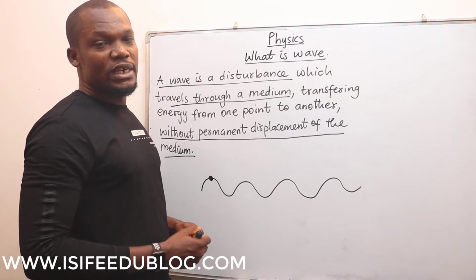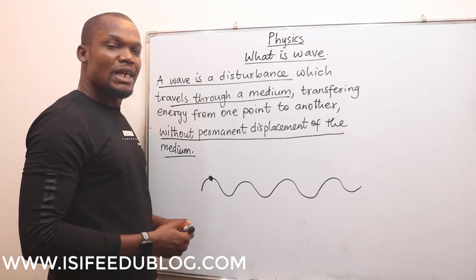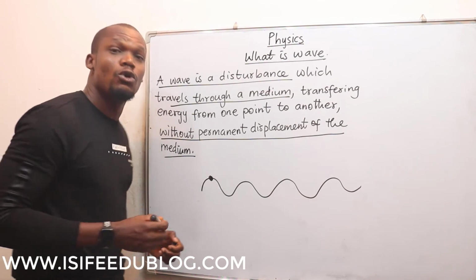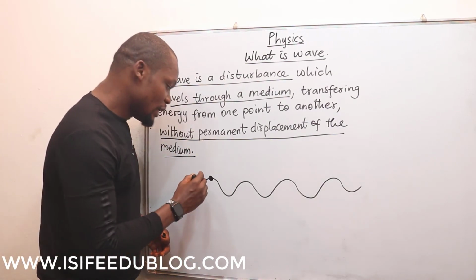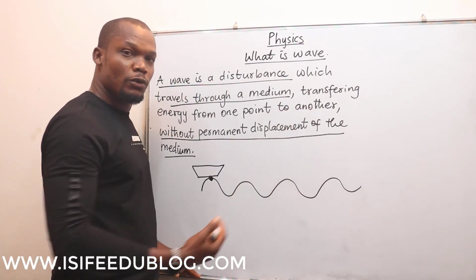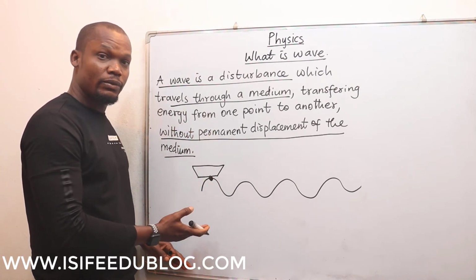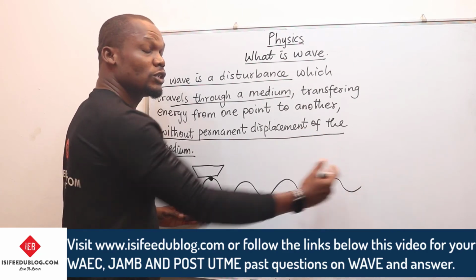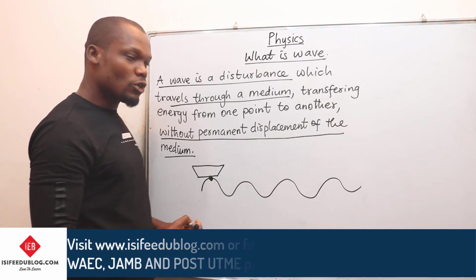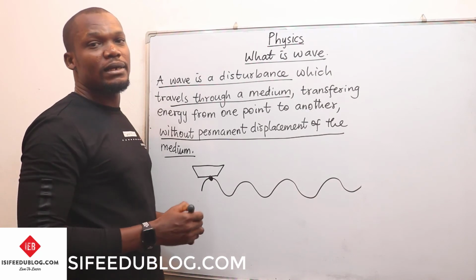We can prove this if you have any floating object on the surface of this water and wave is produced. You will notice that the floating object, let us take for example, in an ocean, you have a boat, and then a wave moves under the boat. You will notice that this boat will keep going up and down, but it will not move from one point to the other. So this is to show that the wave does not displace the particle of water at a particular position.